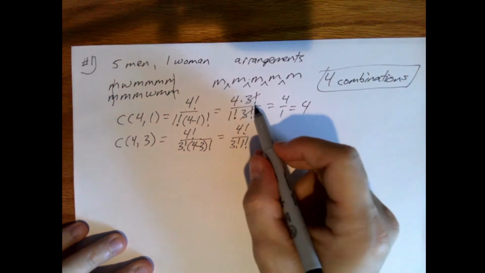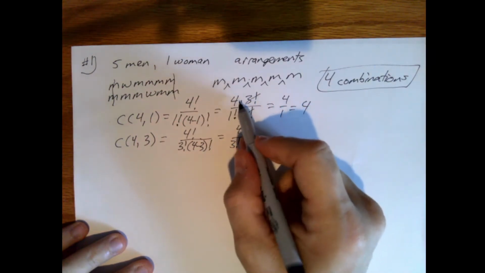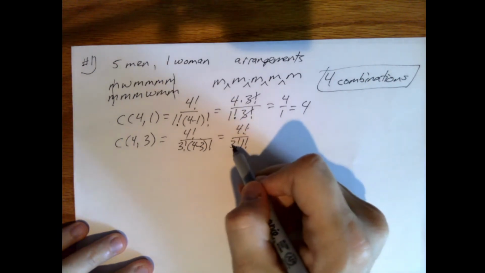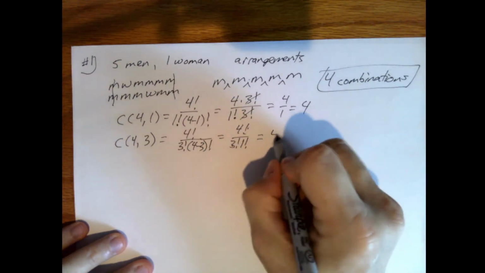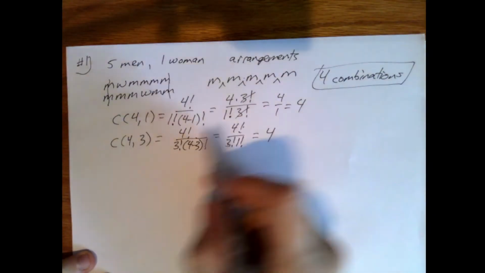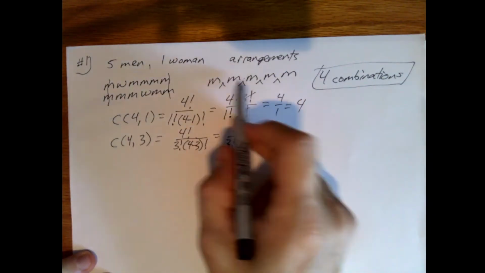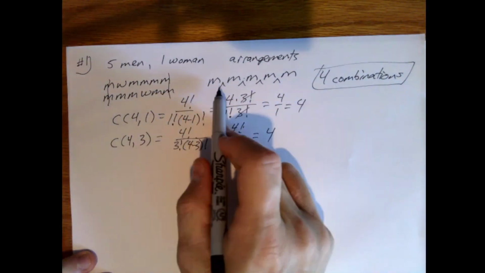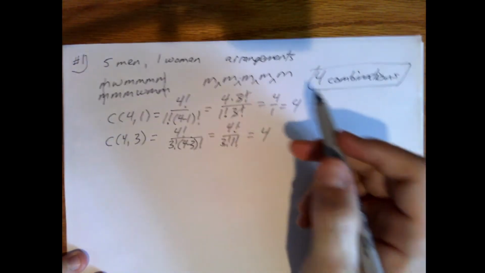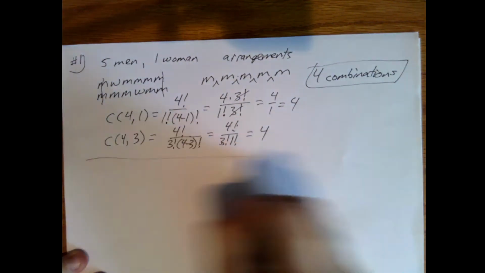Well, this would be the same as the first, because that was 4 factorial over 1 factorial times 3 factorial, and this is 4 factorial over 3 factorial times 1 factorial, which is still 4. Right? So regardless of which of the 3 ways, and the first one is the one that's easiest for me to think about, is that I have 4 possibilities, so there's just 4 is the answer. The others use the formula.